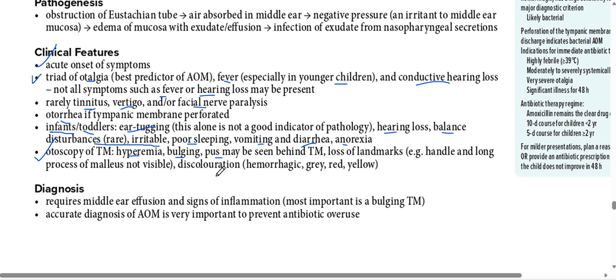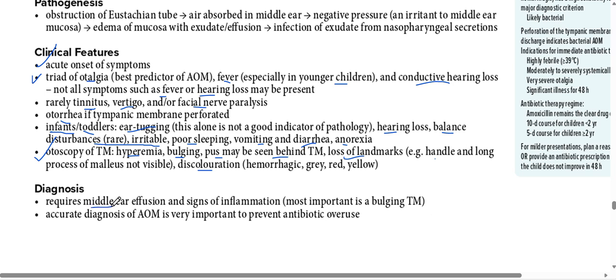Remember, this is infection, this is inflammation, this can be effusion, so all these things can be seen on otoscopy. There may be loss of landmarks, like the handle and long process of the malleus are not visible, and there can be discoloration, hemorrhage, and gray, red, and yellow color.